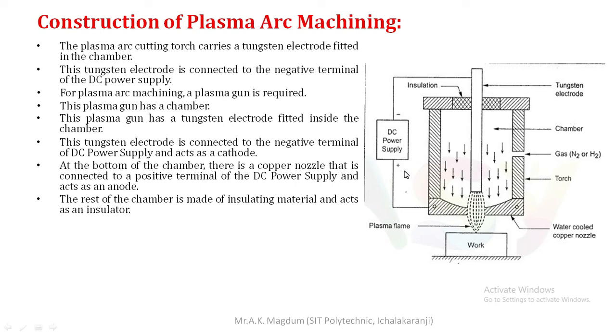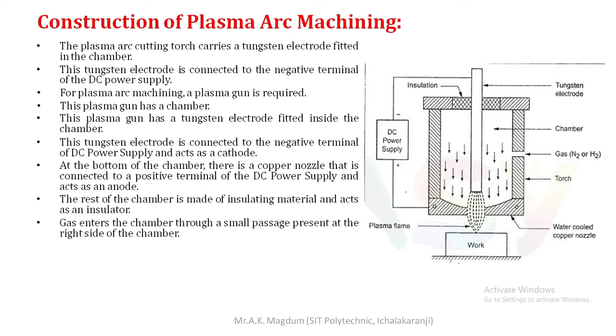Because of this positive and negative terminal connection and continuously supplying the gases, there is plasma forming in this particular region, as shown in this image. The rest of the chamber is made of insulating material and acts as an insulator. The whole body of the nozzle is surrounded by insulation material, because the heat produced in this chamber should not be delivered to the outside surface. For that purpose, it is insulated.